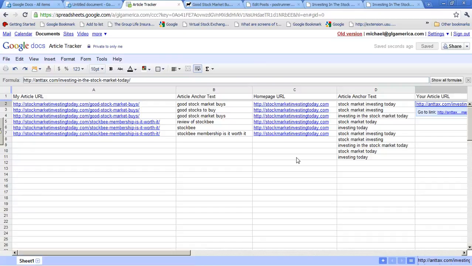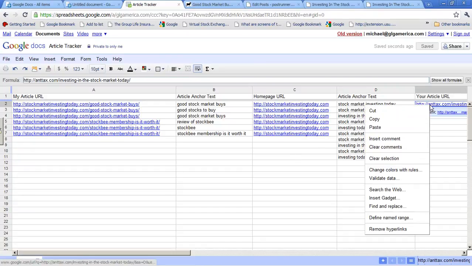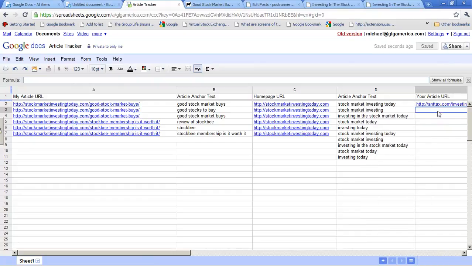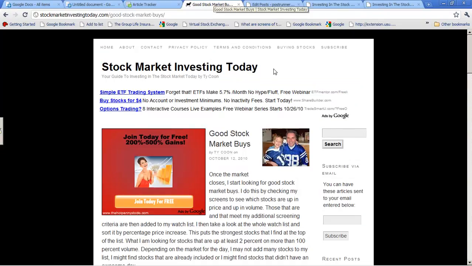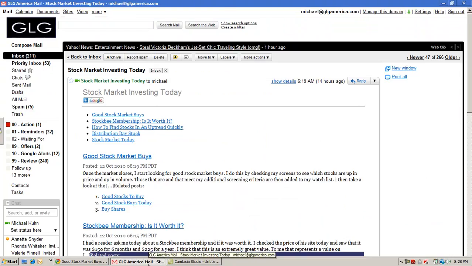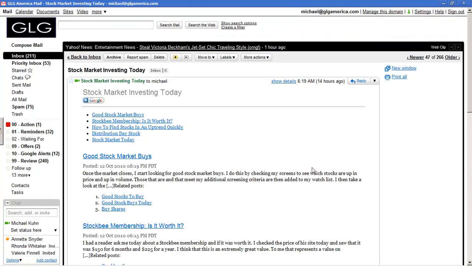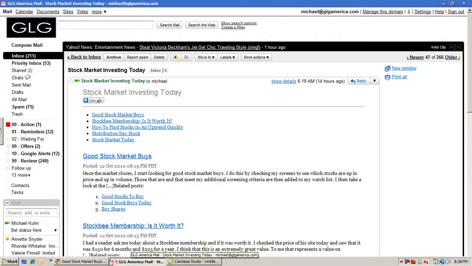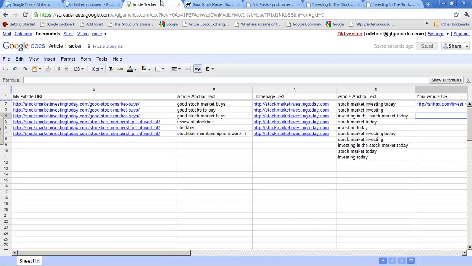Now you can do that by hitting Control V once you've copied it. Google Docs is kind of finicky. If you just hit the menu bar, it won't necessarily paste it in there, so you've got to hit Control V. And then you just go down, you do the next one, and the next one. Once you do these three and you've got that set of three articles done for that particular article that I did, then you move on to the next article. So in this case, the Stock Bee membership, is it worth it? You can see how I updated my spreadsheet.